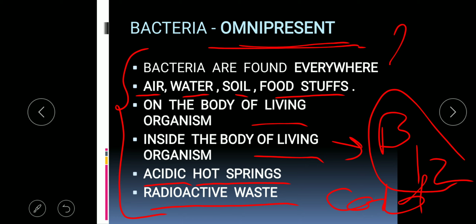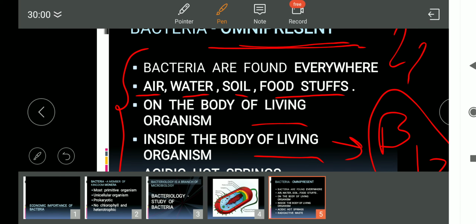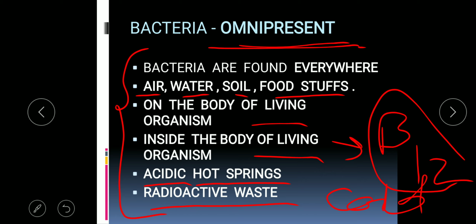Sometimes in reasoning based questions it may be asked: justify the statement that bacteria is found everywhere. So why is bacteria able to be found everywhere? Because of their structural features, which we will discuss in the next class, which make them survive in all the living habitats. Okay. So this is all for today.